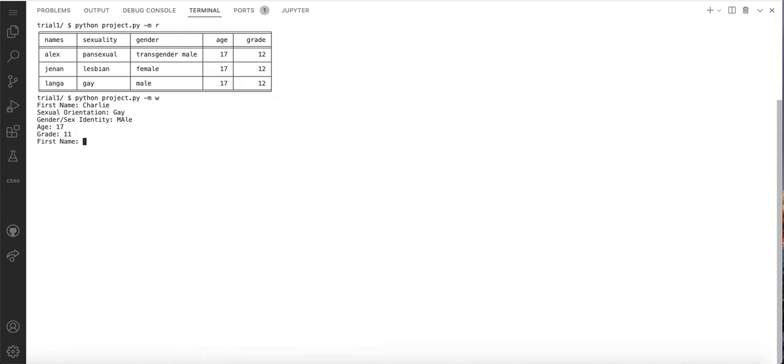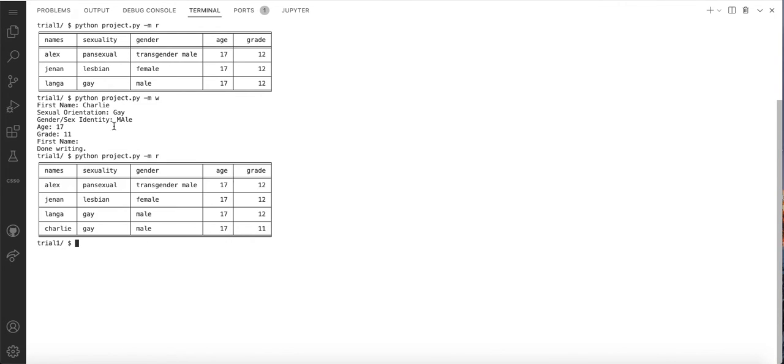So I can do this over and over, but let's just exit the program via Control D, which raises an end of file error that I'm catching with exceptions in the program. And if I read from that CSV file, I actually see Charlie with the sexuality and the gender and the age and the grade, and this is turned to all lowercase by default.